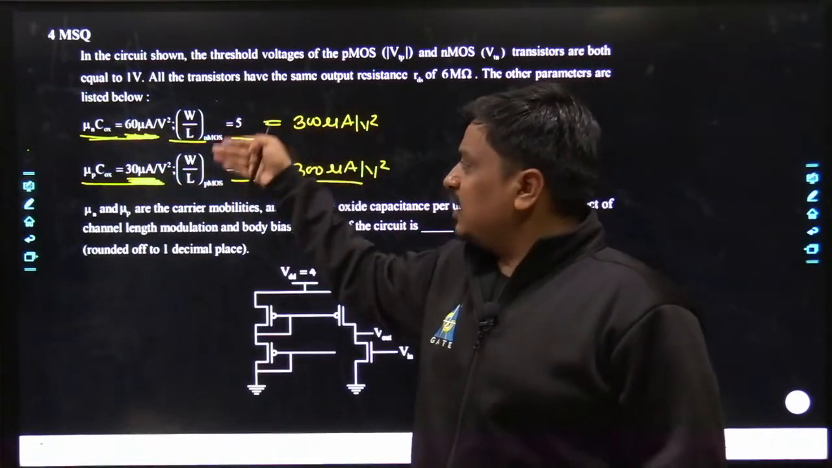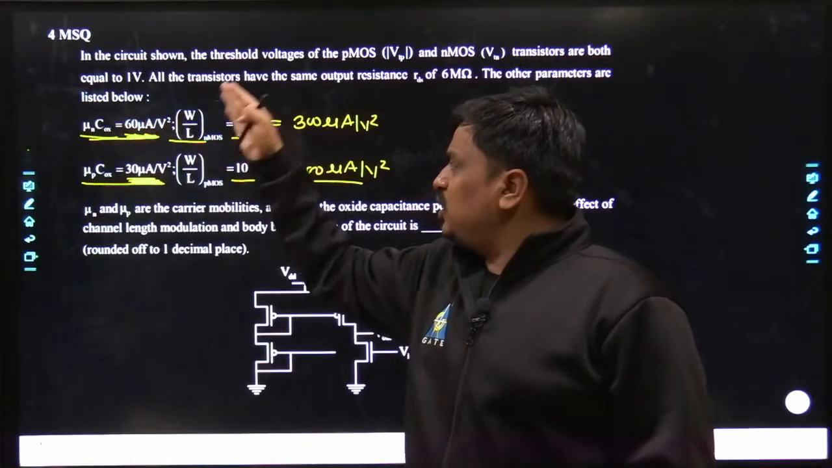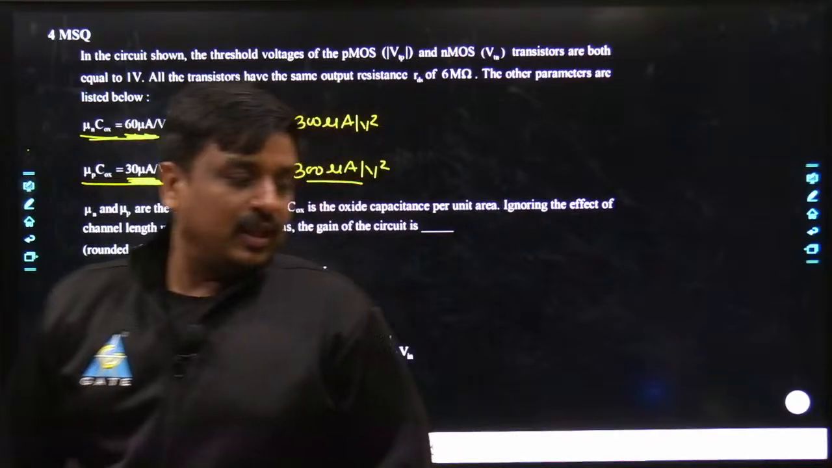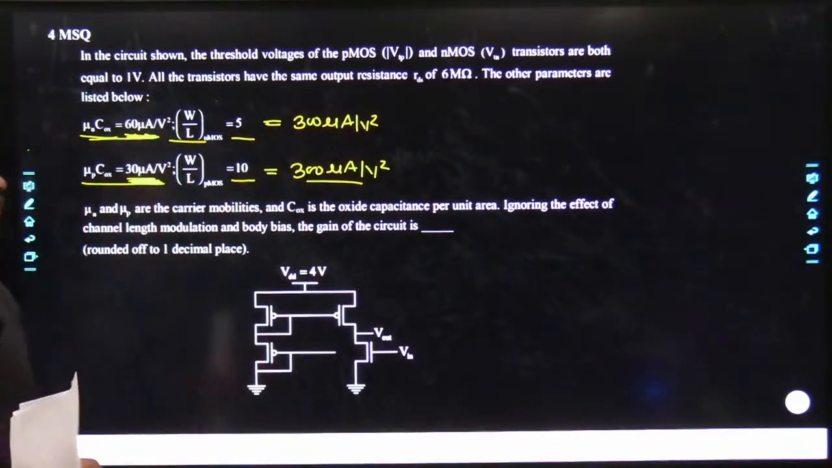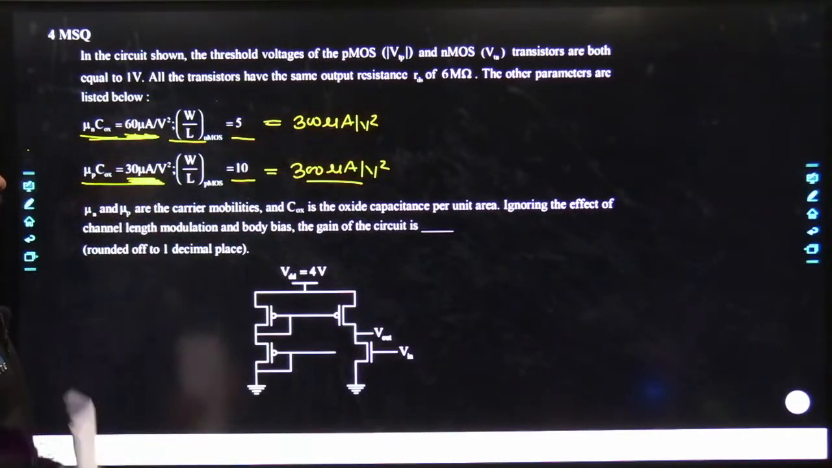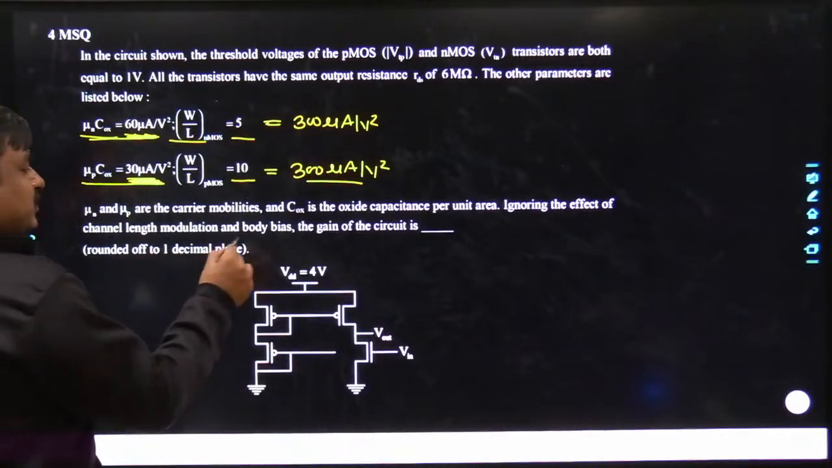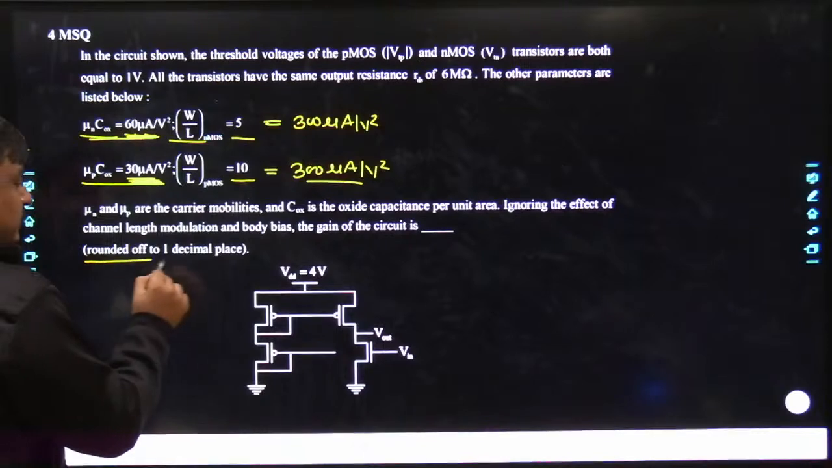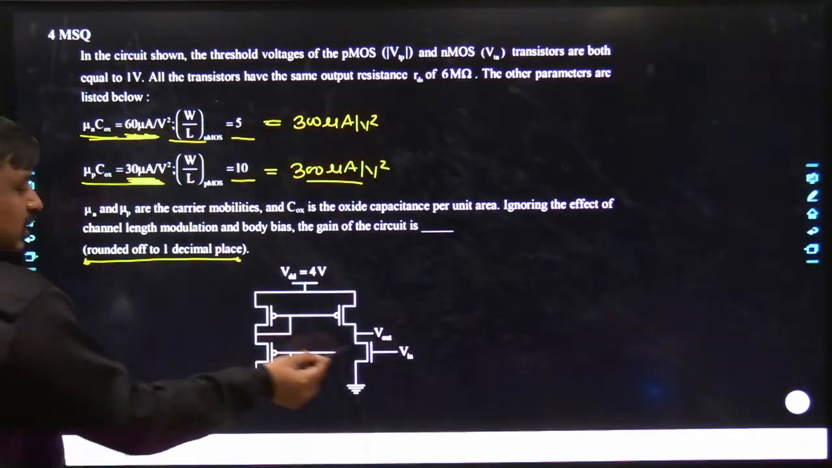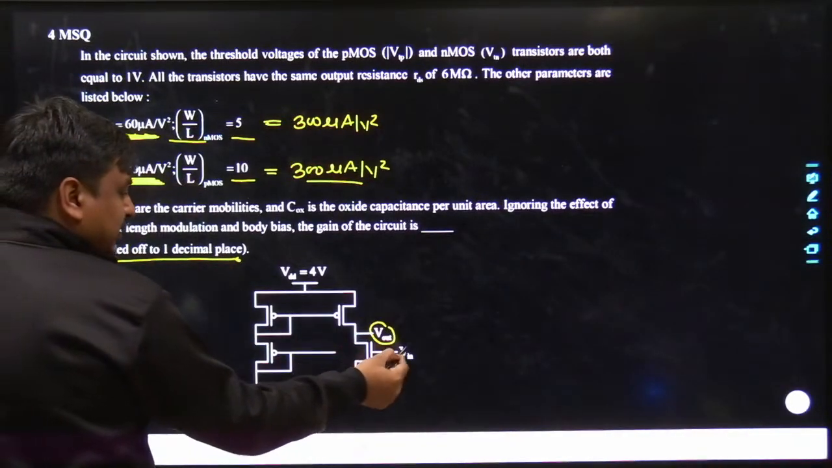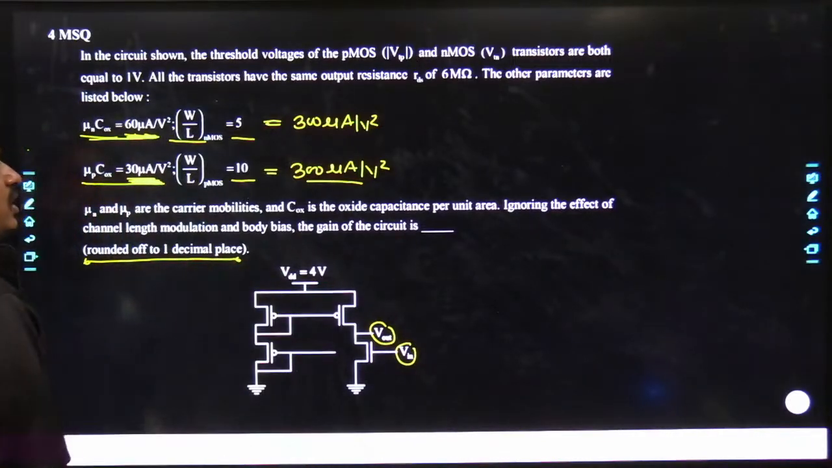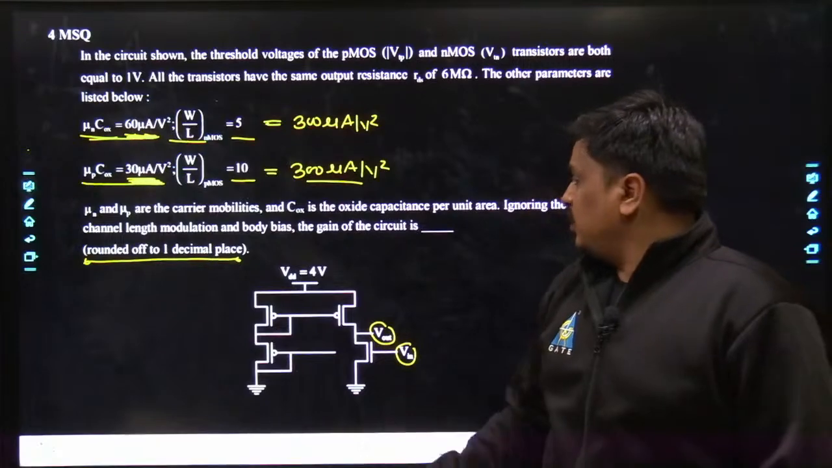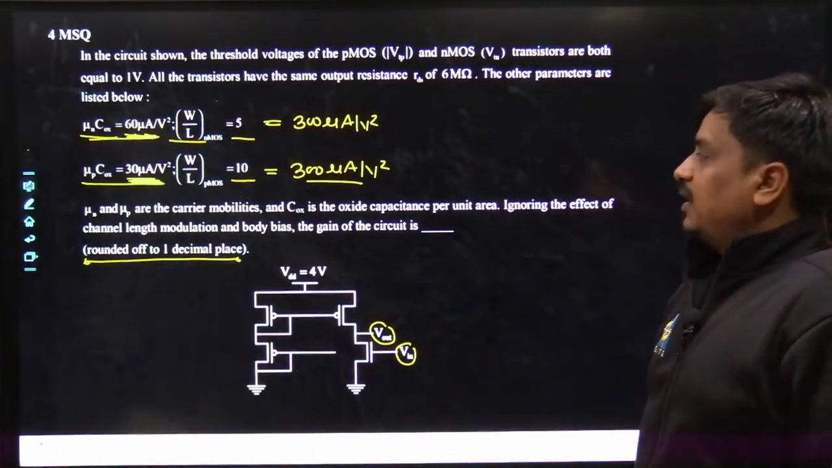That means you can say the value of mu Cox W by L is the same for PMOS as well as NMOS. Yes. Now, the channel length modulation and body effect have to be neglected. You have to get the ratio between the output voltage and the input voltage, and it has to be rounded off. Till how many decimals? One decimal.